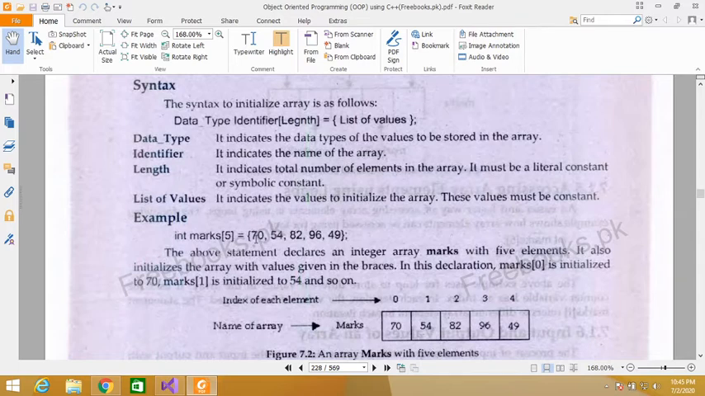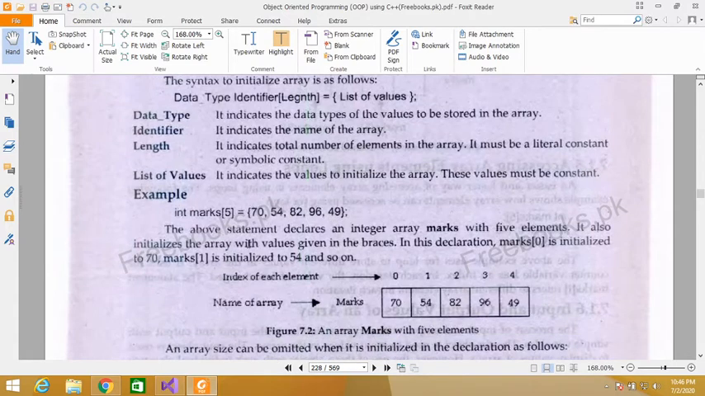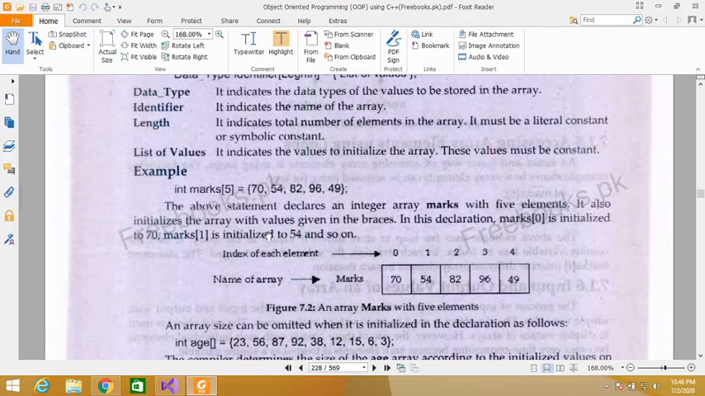What if we only write here 70 and put the closing braces? Then 70 will be stored here and the remaining indexes will be filled with 0 value. And what if we provide more values than the size of this array, as the size of this array is 5, and we provide 10 values here? Then this will be a syntax error. The compiler will give us a syntax error. So in this way we can initialize our array.